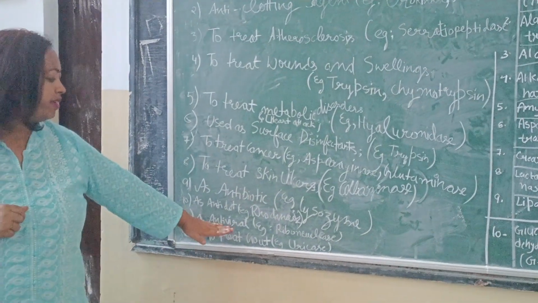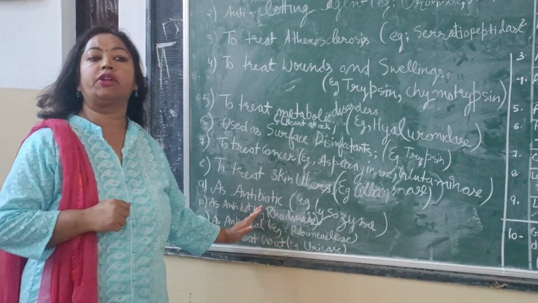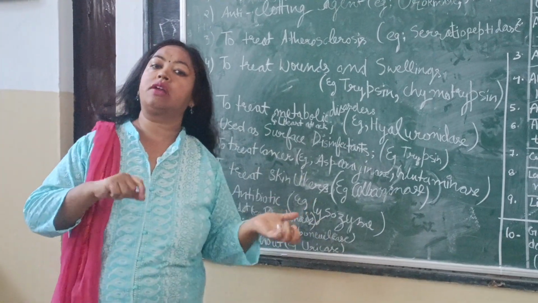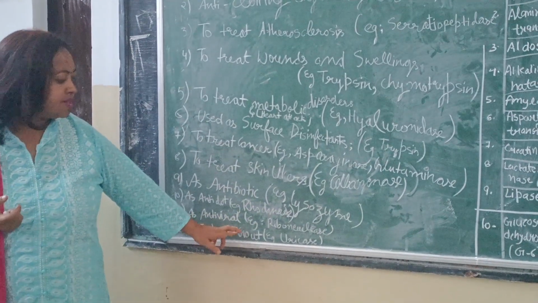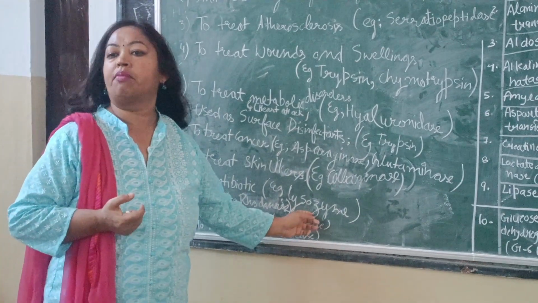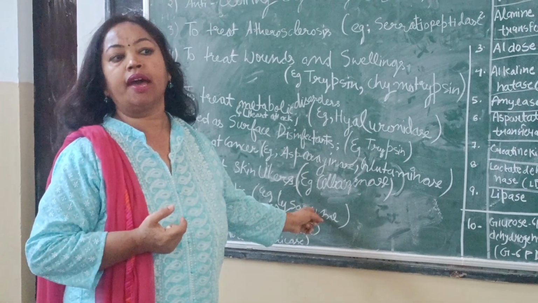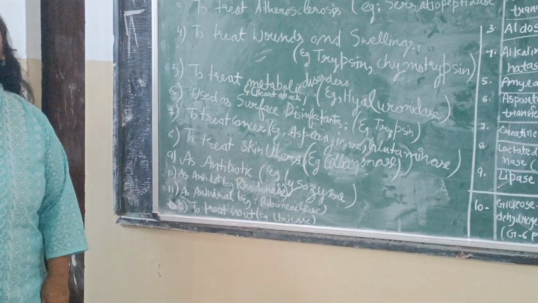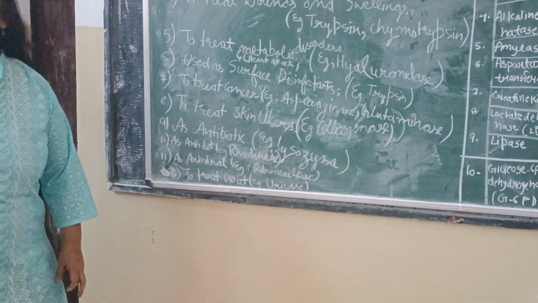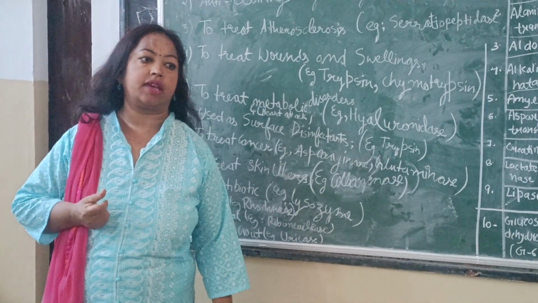Next is antiviral. Antivirals are the agents which are used in the treatment of diseases which are caused by viruses. And the example is ribonuclease, which will act at the site of mRNA. And next is antidotes. Antidotes means those agents which are used in the treatment of cyanide poisoning.